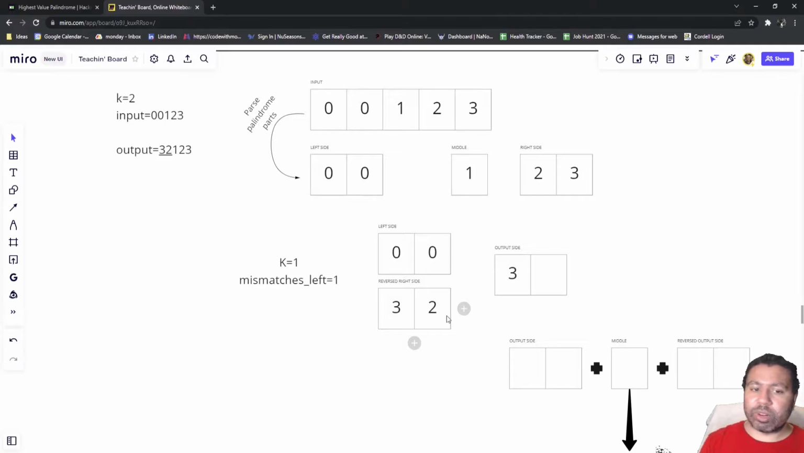And then we go to the second iteration. Same thing basically happens here. We don't have enough to change both to a 9, but we can still handle a mismatch with 1 alteration. So that's one thing to keep in mind.